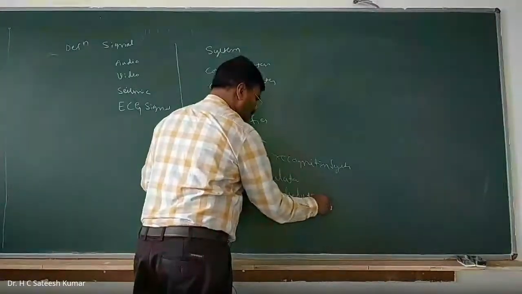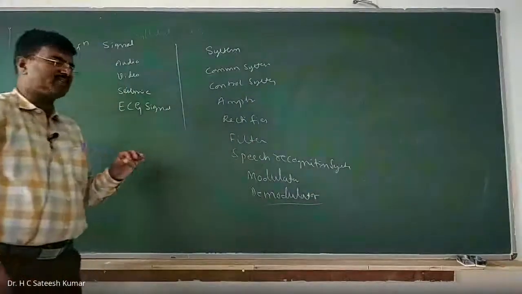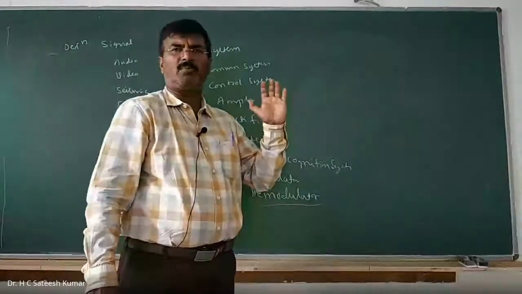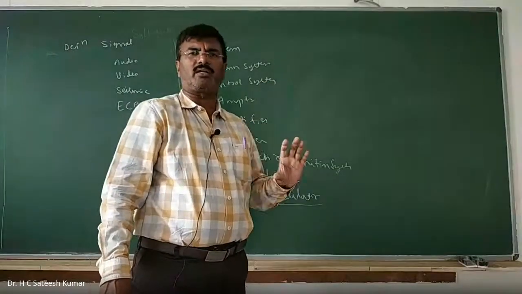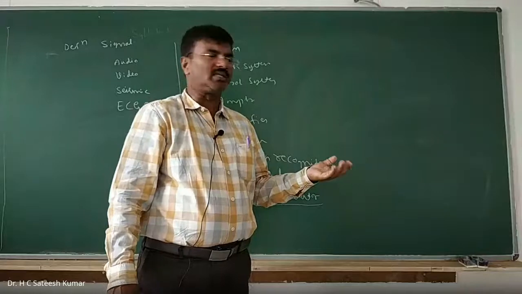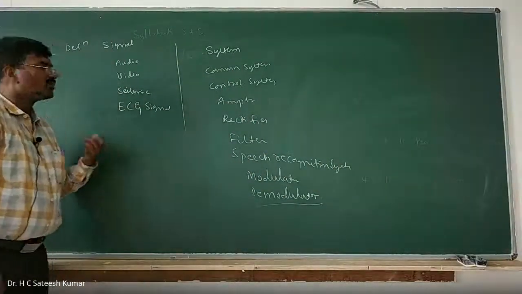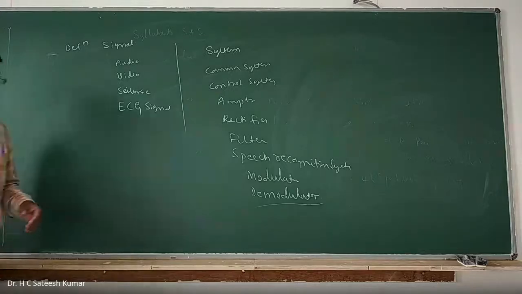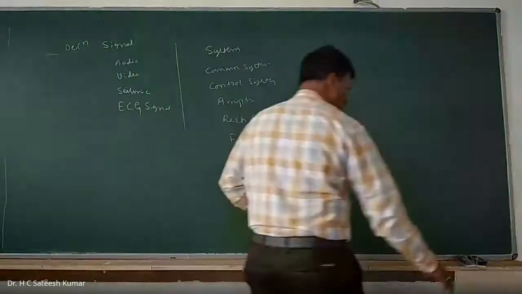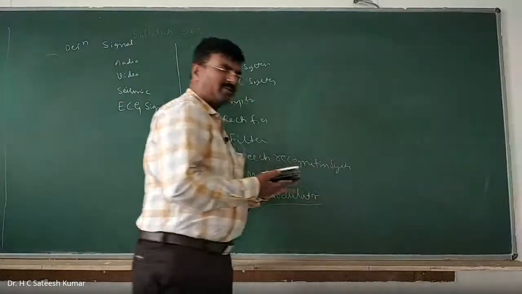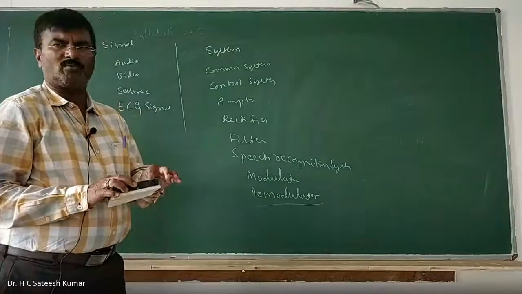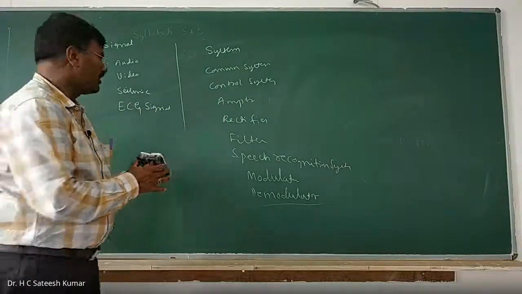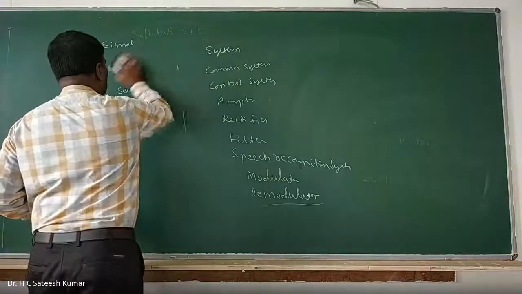That is not the formal definition. The formal definition, as I said, is an entity which takes one or more signals as input, modifies them in the desired manner, thereby giving out a new signal. That's what you should give as the formal definition, and if you write that, you will get the marks. This question is repeated many times in the examination for 4 marks: define signals and systems with examples. That is the question in module number 1.